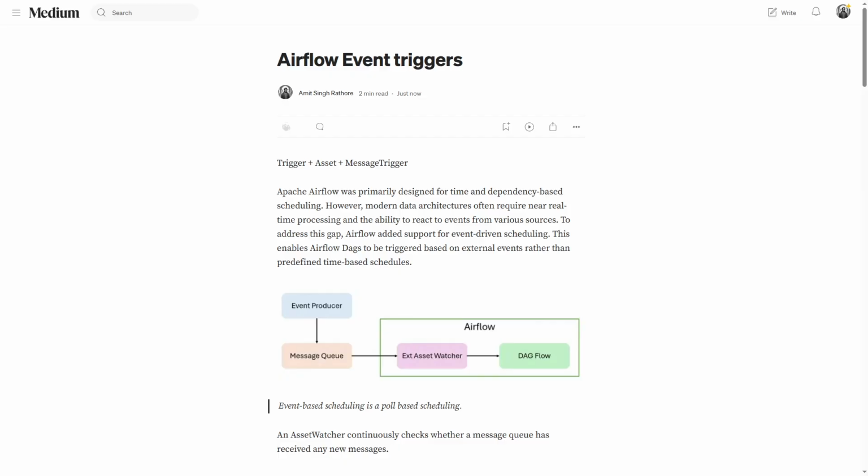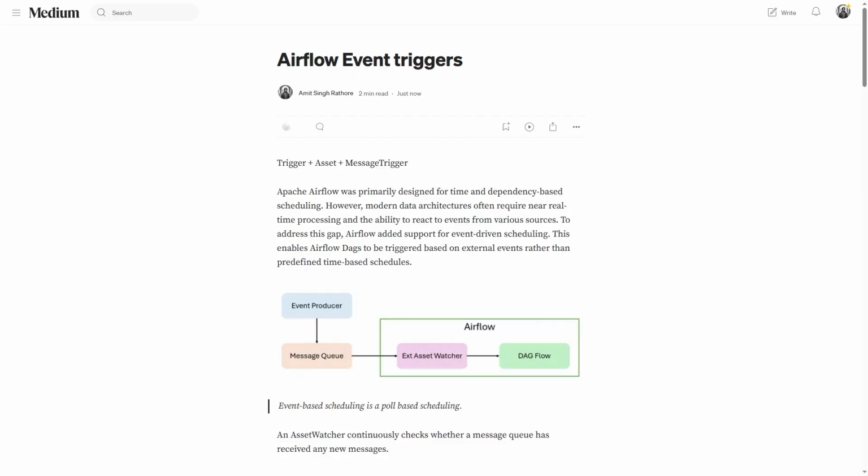Or on a daily basis, once a user does a lot of transactions in a stockbroking platform, at the end of the day we want to send them a report, so that report generation data pipeline needs to be executed. That kind of scenario is based on an event rather than on a particular time.